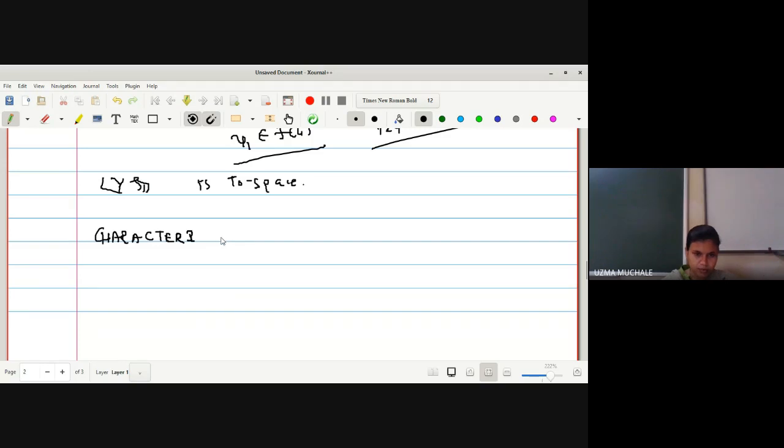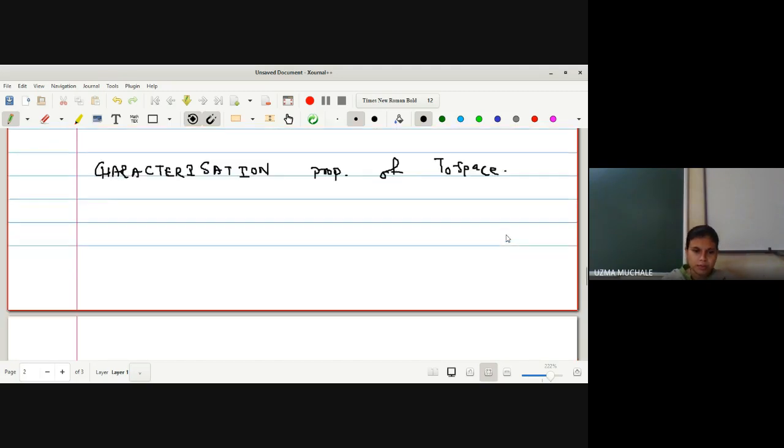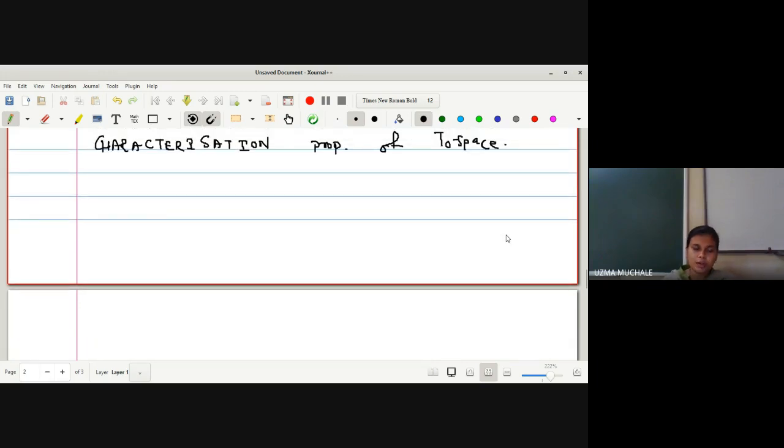If you're not having a doubt, let me go for the next one, which is the characterization properties of a T naught space. These two theorems, whatever we have said related to hereditary and topological property, will be fixed up to T5 space. Wherever we take a definition, after that it is compulsory for you to write these two theorems, right? The next one is the characterization property of a T naught space.